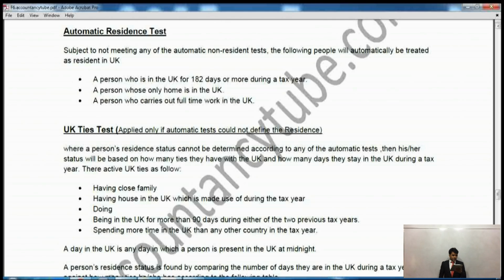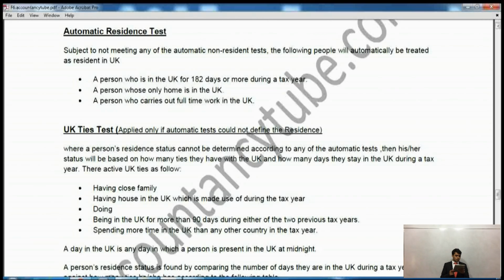Alright, now a person who is in the UK for 182 days or more during a tax year. Now there is a mistake here in the notes. It says 182 days. Please rectify the mistake. It is 183 days. A person who is in the UK for 183 days or more will be considered automatically UK resident. Right? Please make sure you rectify the mistake. It is a big mistake. If you write down 182 days in the exam, you are not going to get any marks.